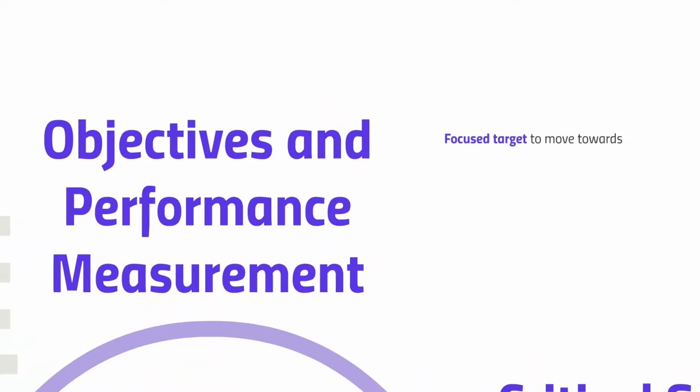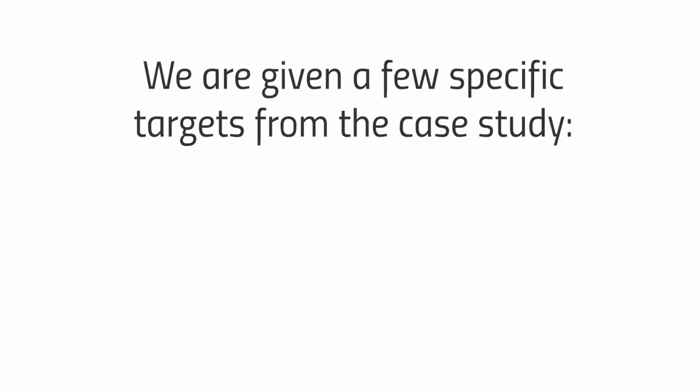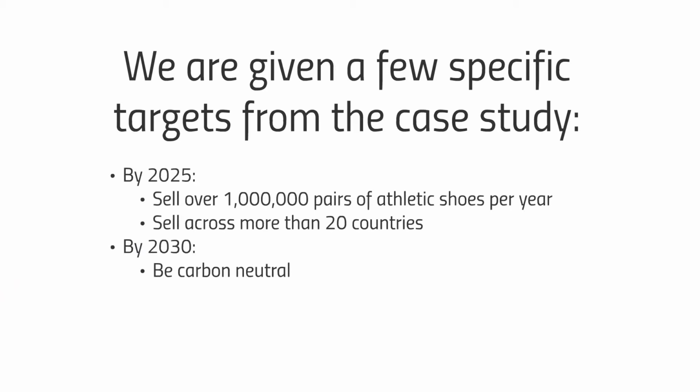So a company's objectives provide it with a focused target to move towards, and these targets help with direct planning, they help to motivate staff, and they also enable accurate performance measurement, as of course we can measure progress towards these objectives. So based on the pre-seen document, we can actually see a few specific targets that TreadCushy has set for itself. In particular, we're told that by 2025, the company wants to be selling over 1 million pairs of athletic shoes each year. We're also told that the company wants to sell to more than 20 countries, and separately to sales, the company also wants to be carbon neutral by 2030.